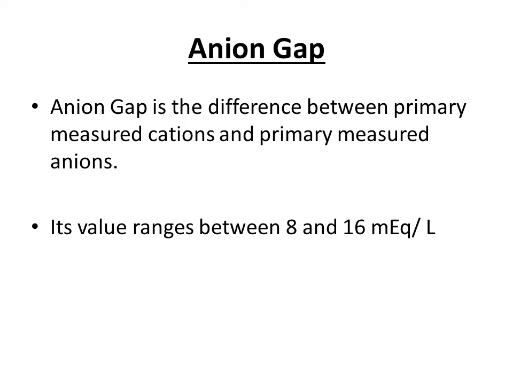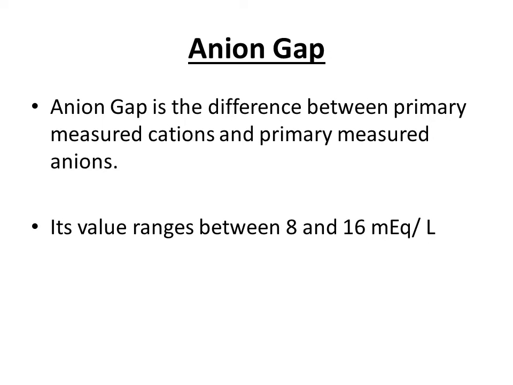And it is not a real gap, because in our blood, in order to maintain electrical balance, the number of cations is equal to the number of anions. But as I mentioned earlier, we cannot measure all those anions and all those cations.